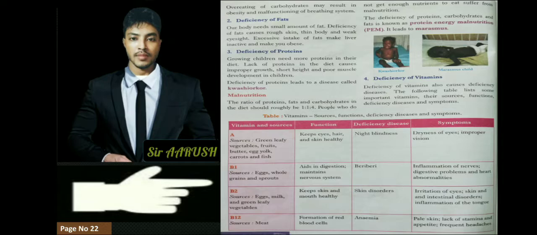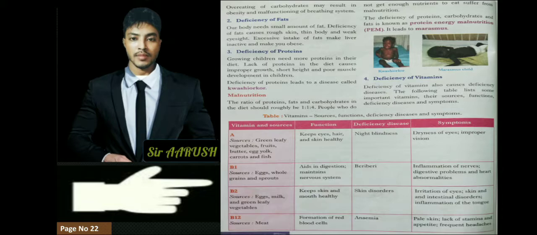Now deficiency of vitamins. Deficiency of vitamins also causes deficiency diseases. The following table lists some of the vitamins, their functions, deficiency diseases and symptoms. If we eat green leafy vegetables, what vitamin do they have? Vitamin A. Green leafy vegetables are sources of vitamin A. They keep our eyes and skin healthy.